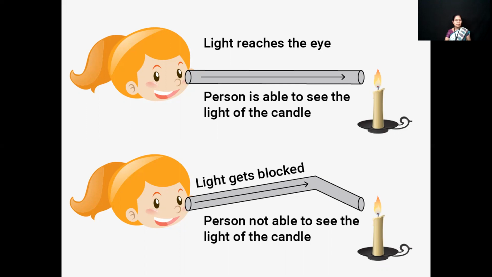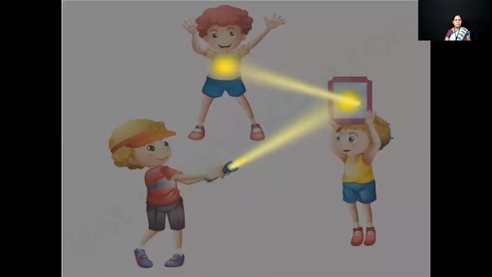But if the person looks through the bent tube, he is not able to see the light of the candle because light gets blocked. So this activity shows that light travels in straight lines, and this property of light is known as rectilinear propagation of light.